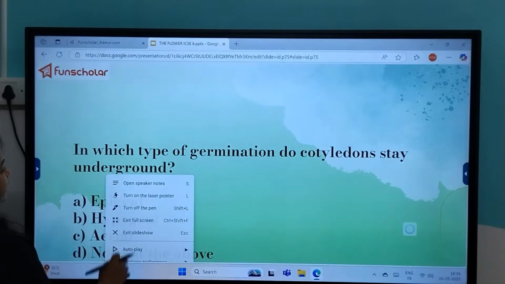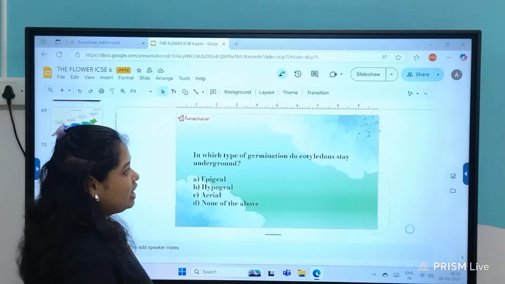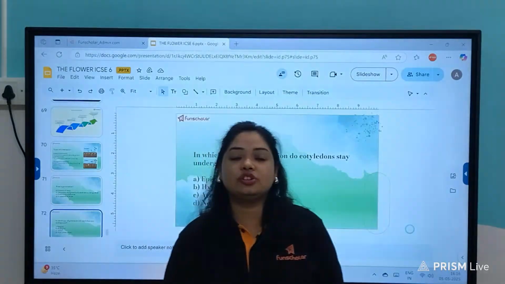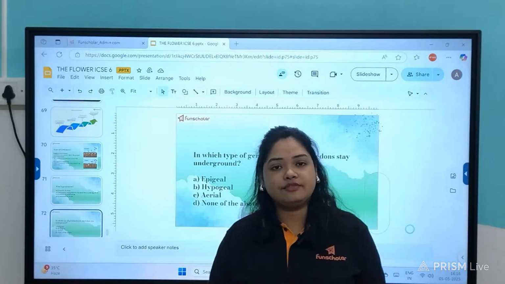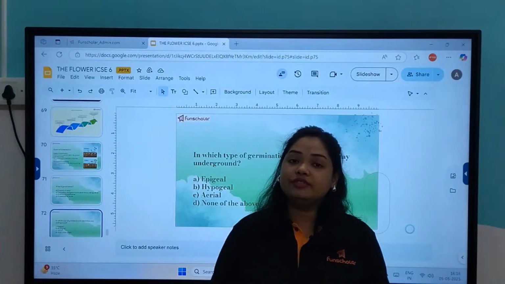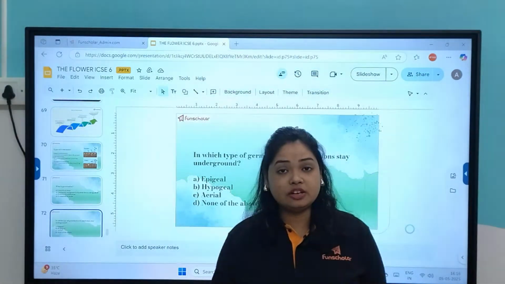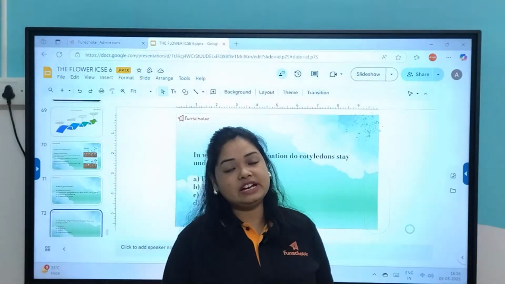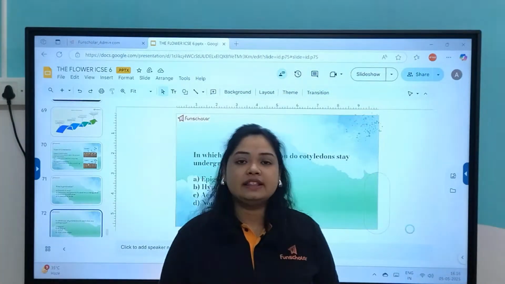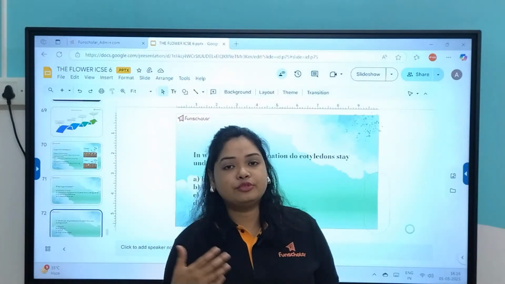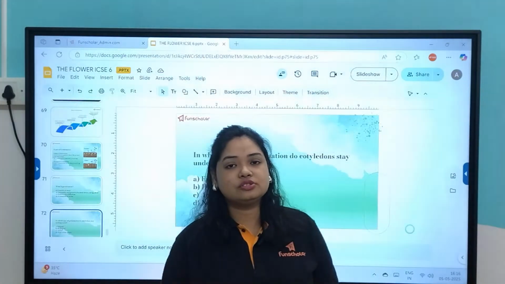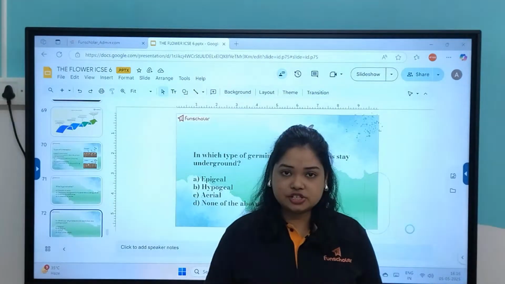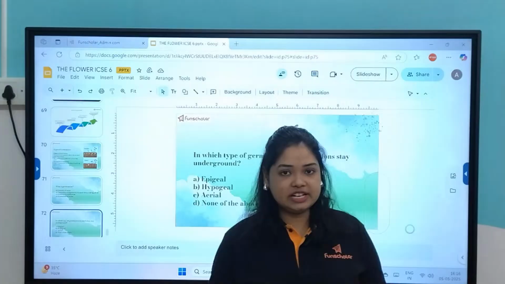So that was all regarding this chapter. I hope you have now understood the basic concept regarding the structure of the flower, how pollination and fertilization take place, what the prerequisites for successful fertilization are, and the events that take place post fertilization, then the structure of the fruits and the seeds, the types of fruits and seeds, and also germination that happens post fertilization.